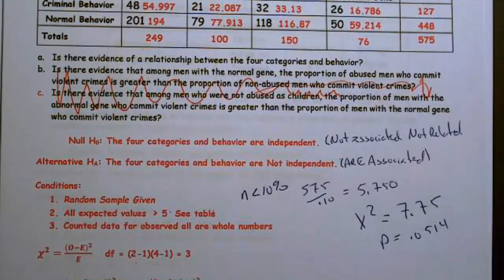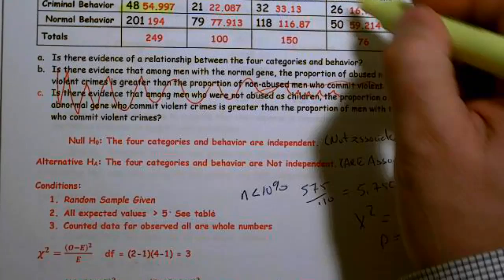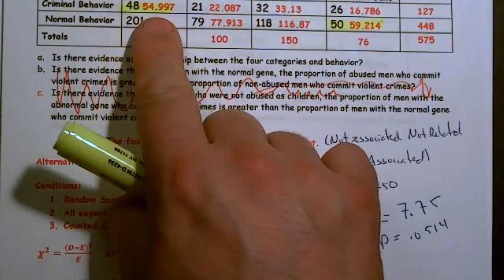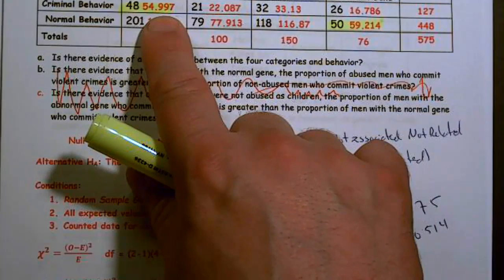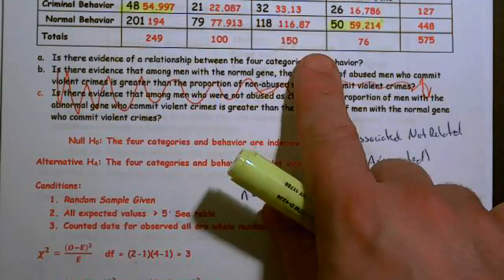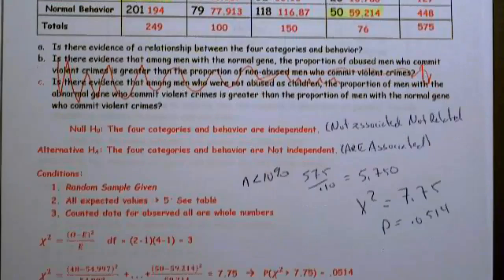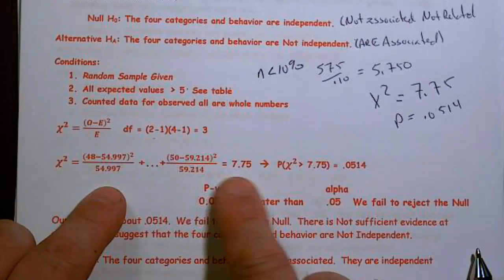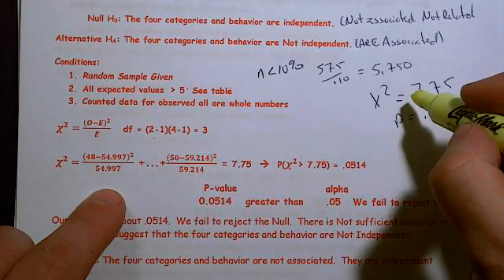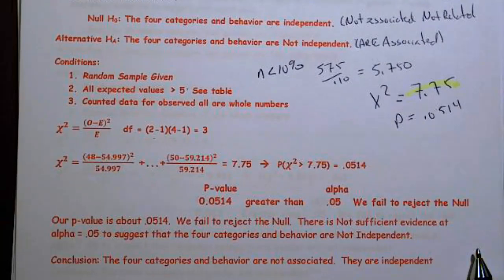And since we can bookend it, we always just show the first one and the last one, which is 48 minus 54.997 squared divided by 54.997, and then 50 minus 59.214 squared divided by 59.214. And so it'll look something like this. We've already seen that our chi-squared value was 7.75 and we had a p-value of 0.0514.